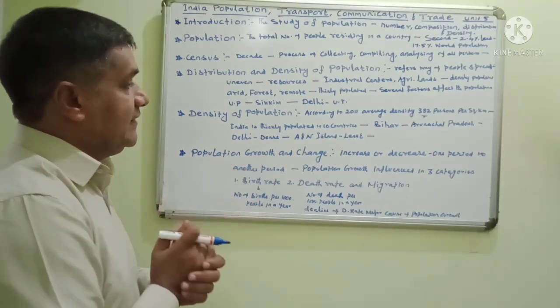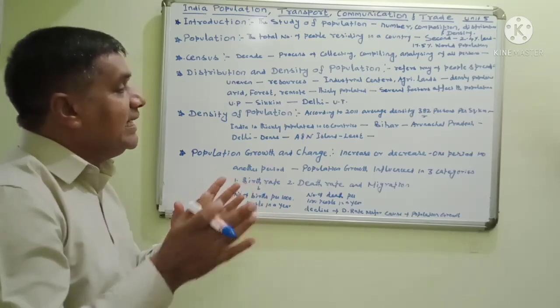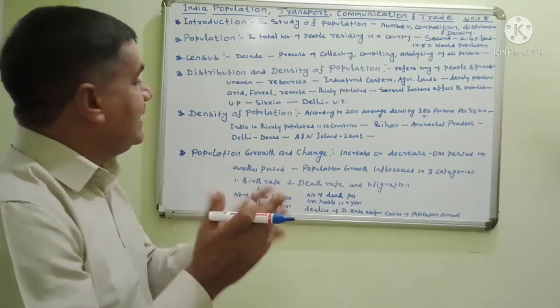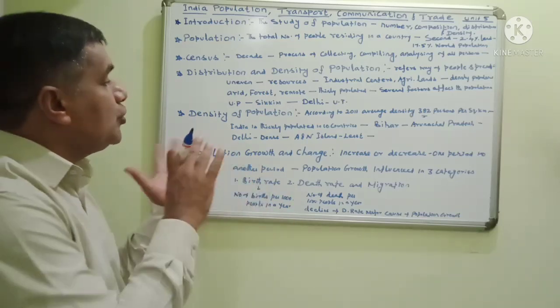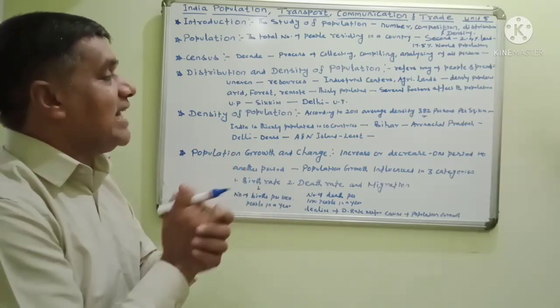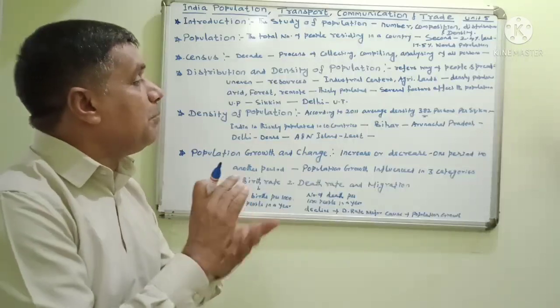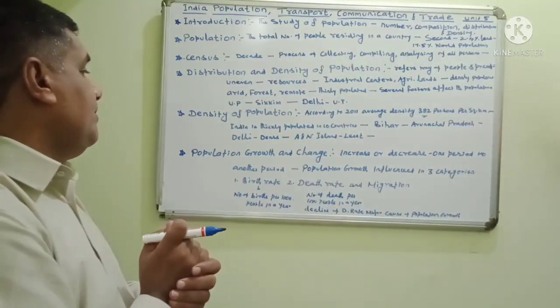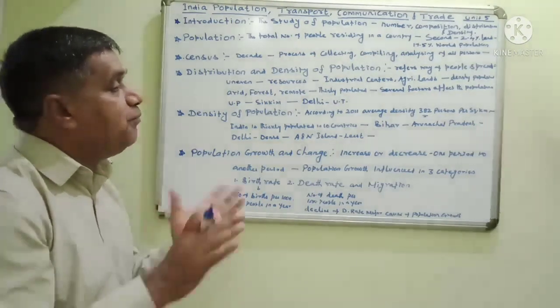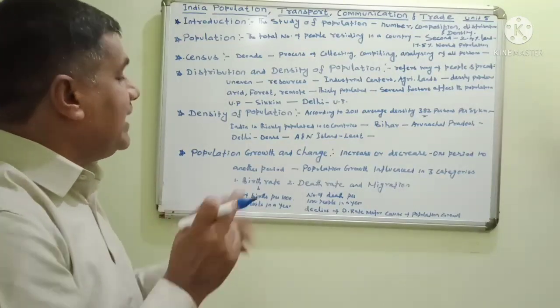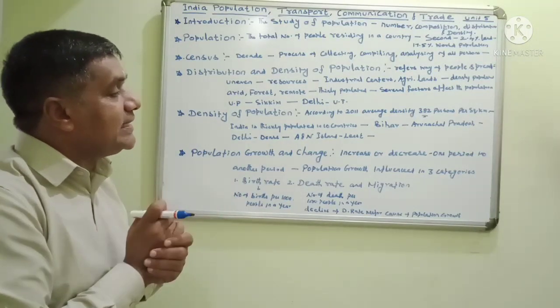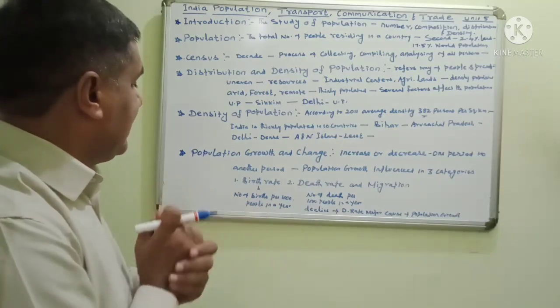Population growth and change. Some areas increase in population, some areas decrease in population. Some areas grow in population and some areas change like that. From one period to another, the population changes. Population growth is influenced by three categories. One is the birth rate, second is the death rate, third is migration.